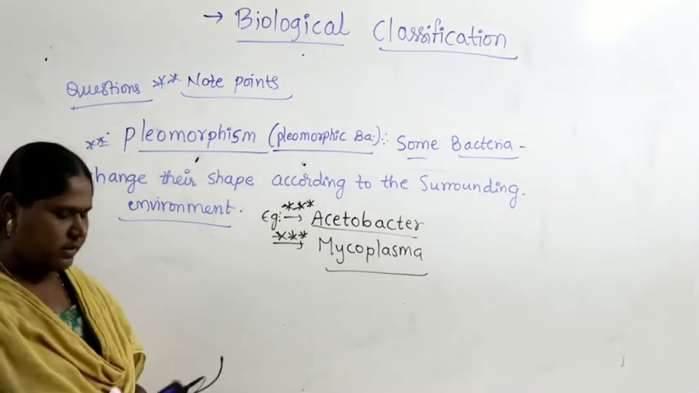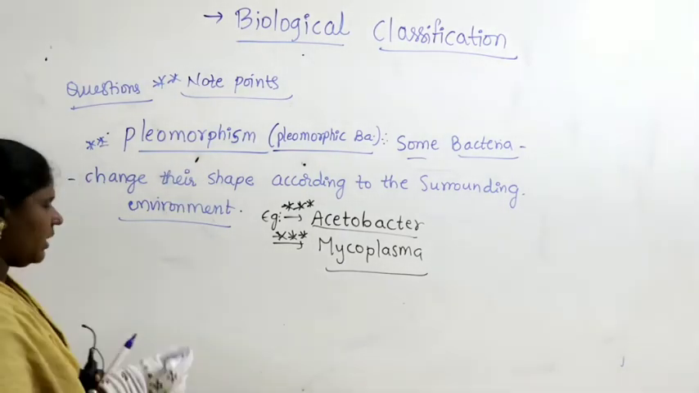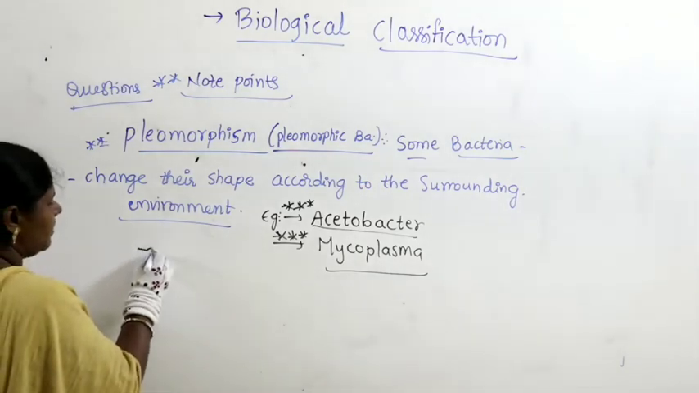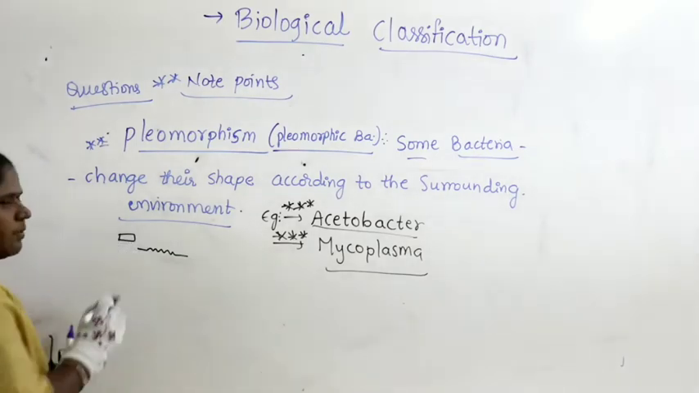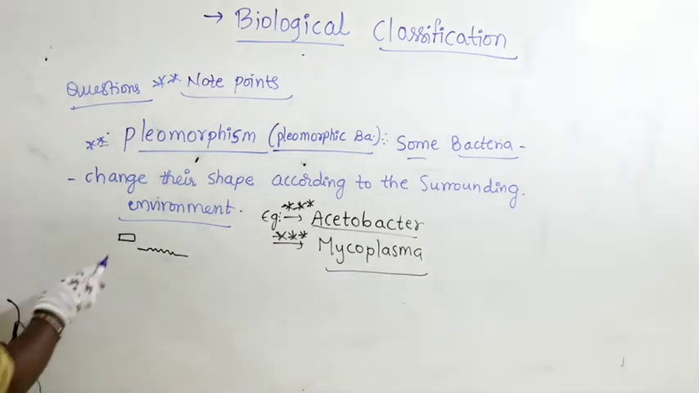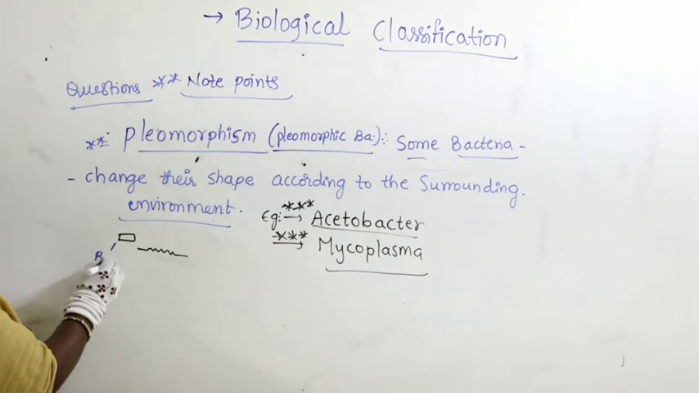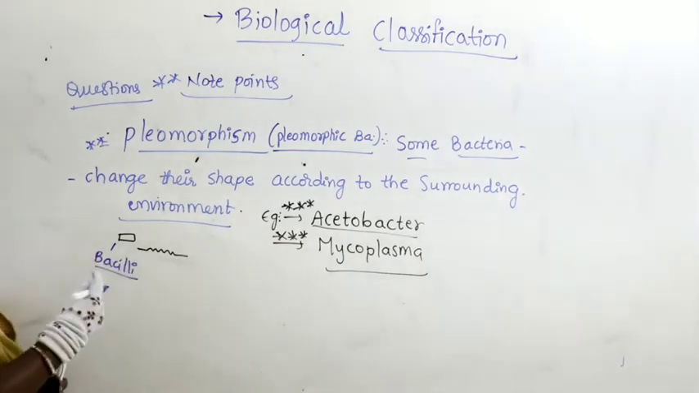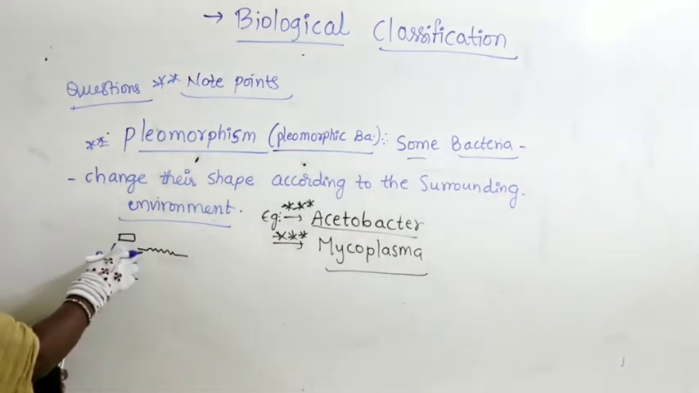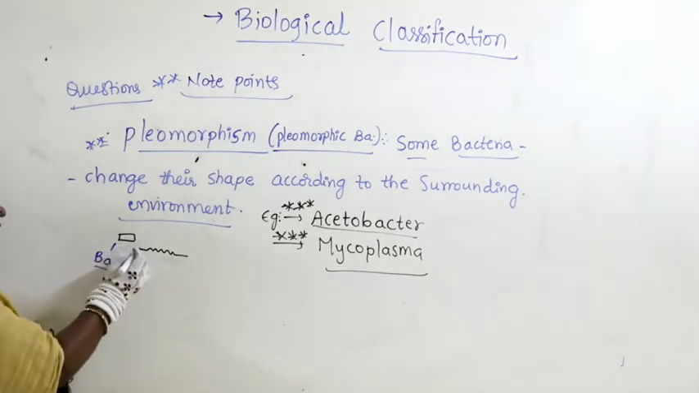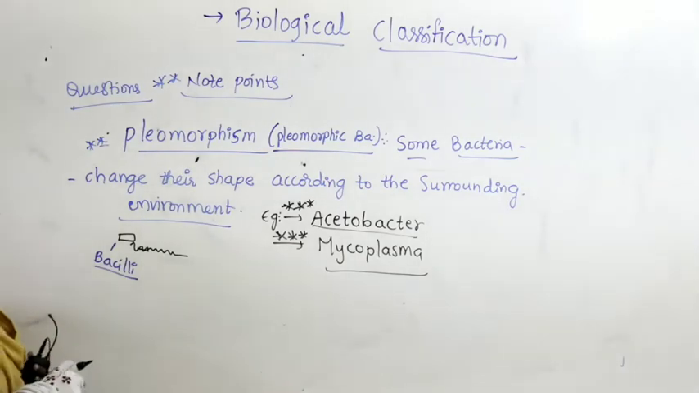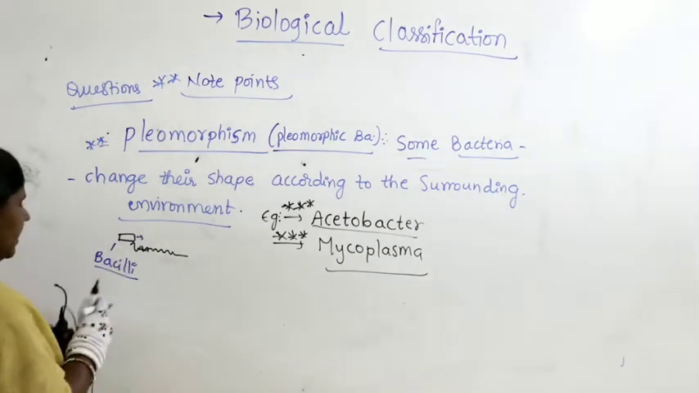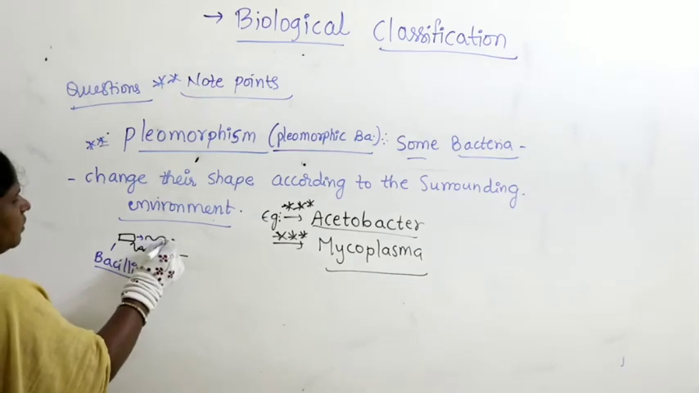What is pleomorphism? Suppose they are gliding on a surface. Maybe initially they are rod shaped bacteria. Rod shaped bacteria are called bacilli. But when it is gliding on the surface and suddenly moves onto a rough surface, immediately it becomes spirilla. It changes its shape into spirilla.